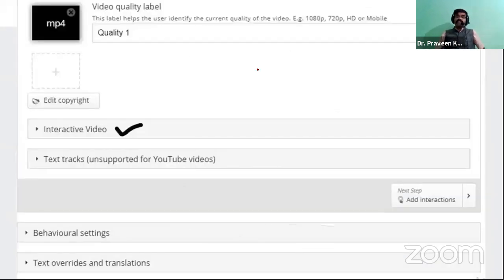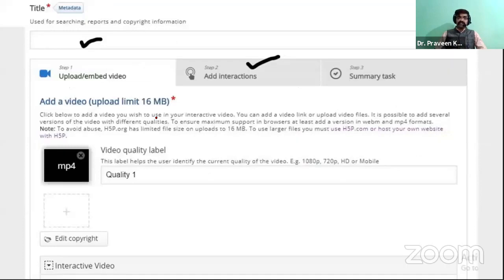Okay, then interactive video. When you come to the second part of the interactive video, it will allow some additional features, that is add interactions. Add interaction means we have uploaded the video, and when we are providing that e-content created through H5P by the teacher, the teacher should provide some interactions.